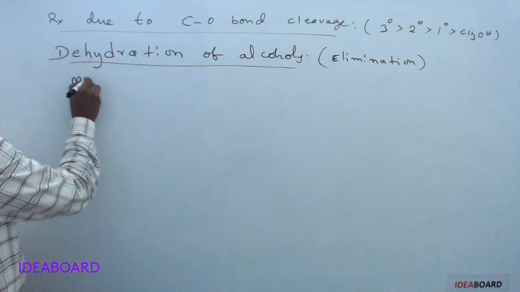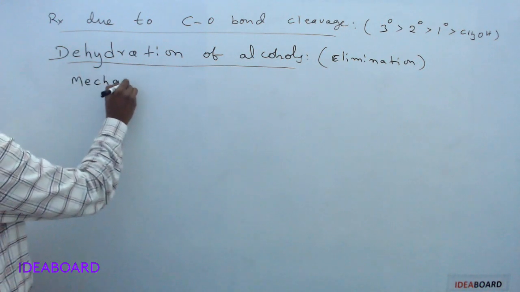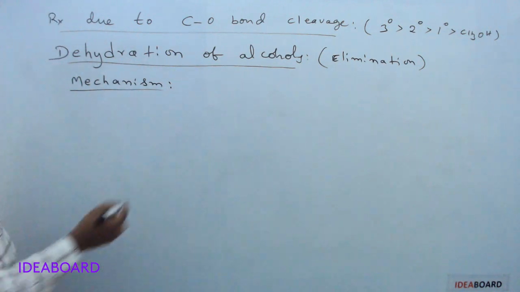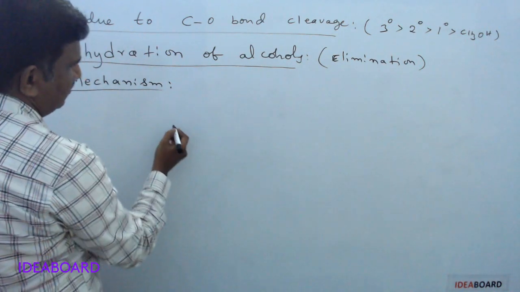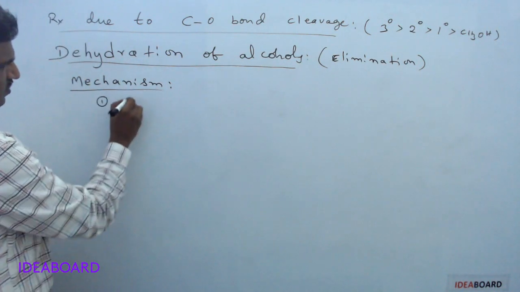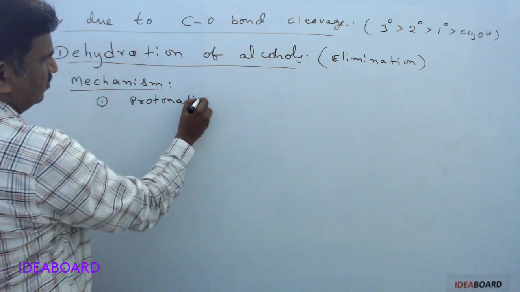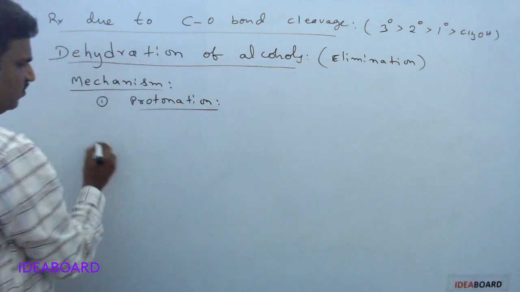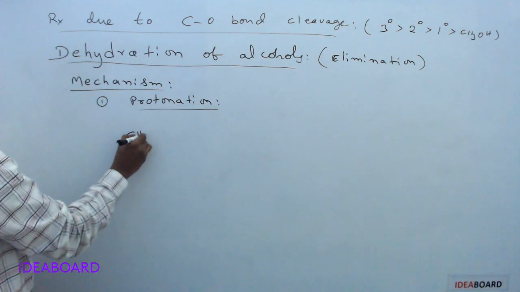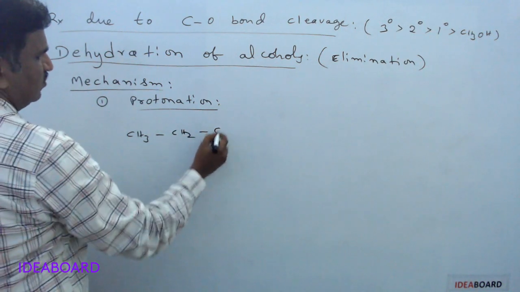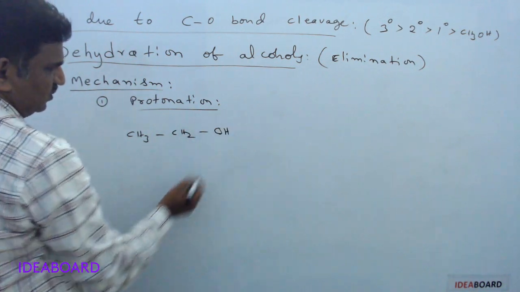Next, we have the mechanism of dehydration of alcohols. It is important from the board point of view also. Mechanism of dehydration of alcohols. It has three steps. First one is protonation. Here protonation means I am taking ethyl alcohol, CH3 CH2 OH.